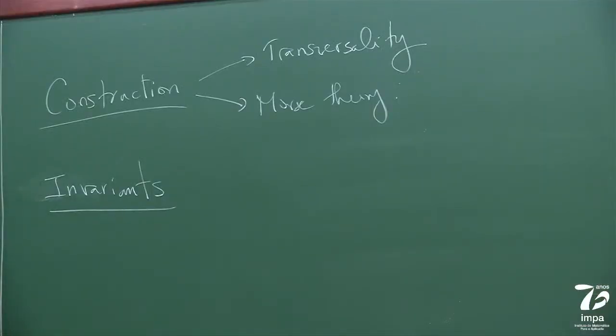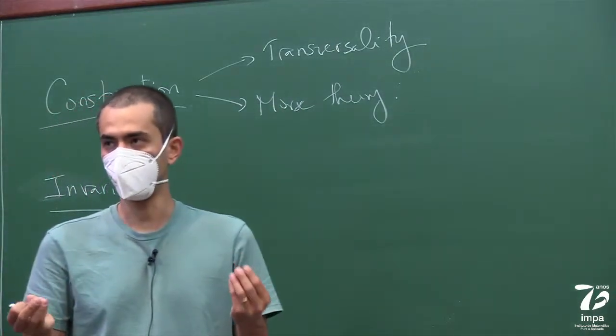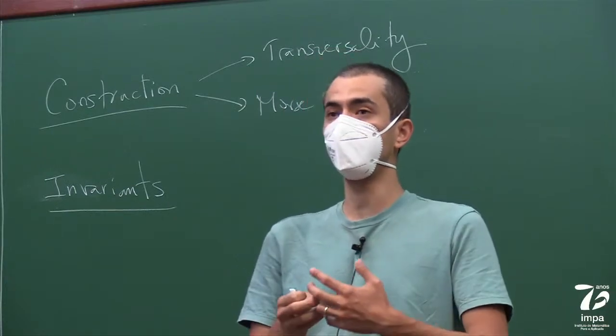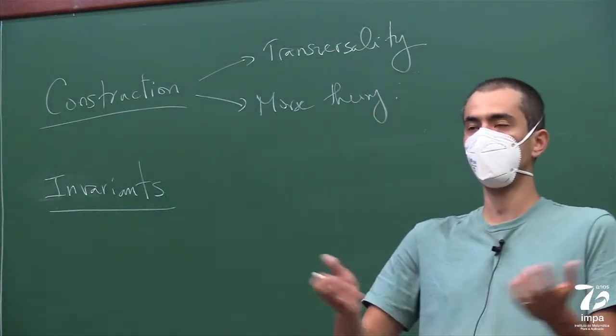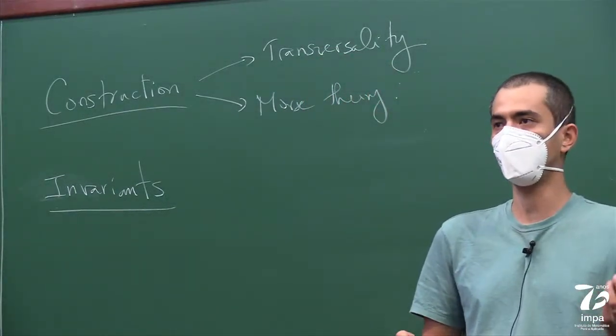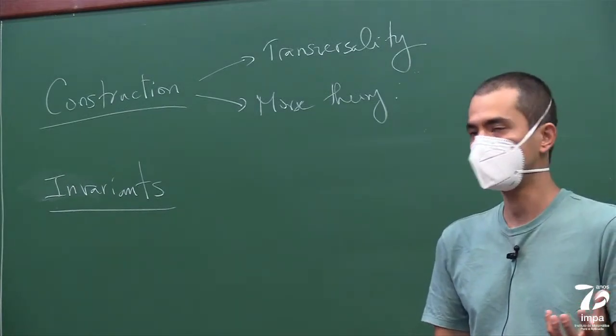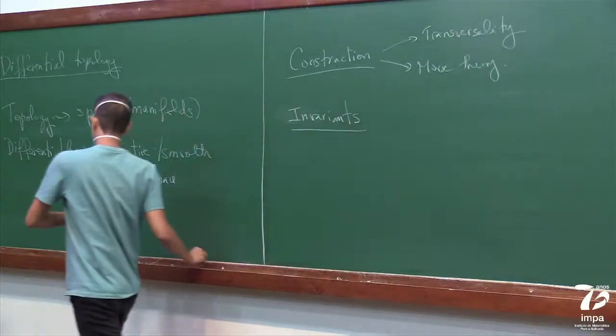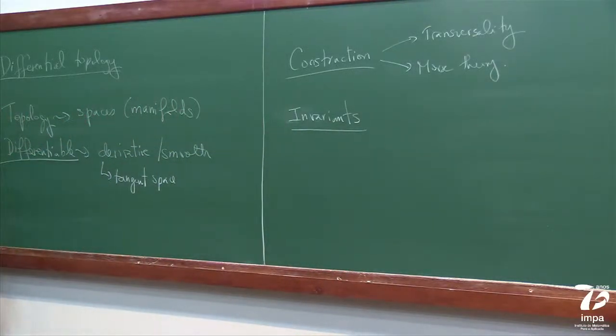And this is really some flavor that geometers and topologists are very interested in general, which is how to differentiate manifolds, or how to differentiate spaces, how to make sure that spaces are different. And here, we have different invariants, but in this course, we're going to be interested in differential invariants.